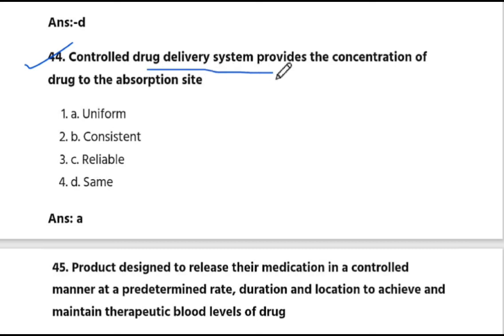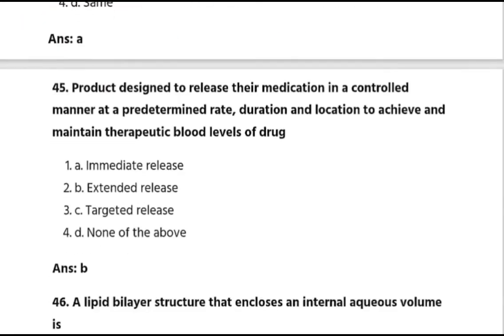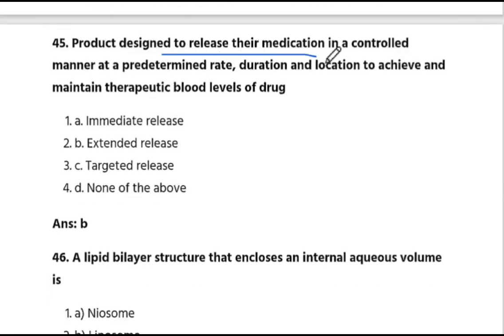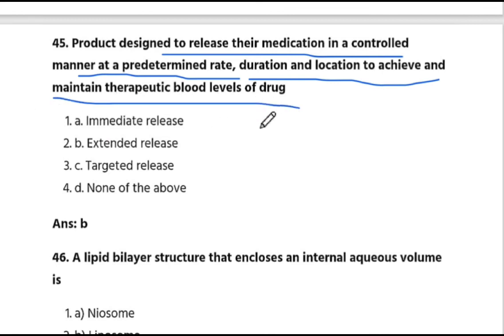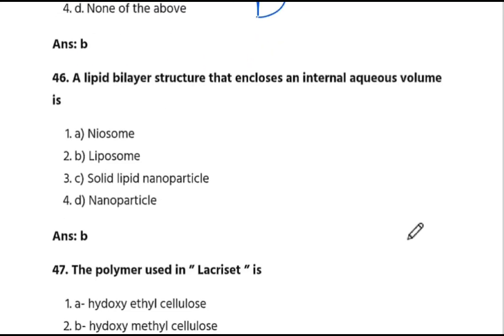Controlled drug delivery system provides the concentration of drug to the absorption site. The answer is A. Uniform. Okay. Next is question number 45. Product designed to release their medication in controlled manner at a predetermined rate, duration and location to achieve and maintain therapeutic blood level of drug. The answer is B. Extended release.